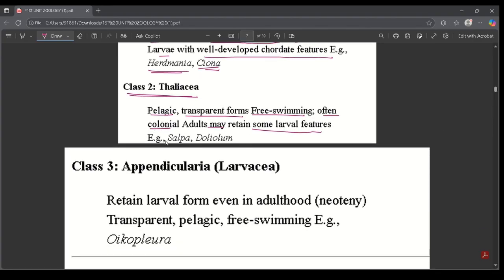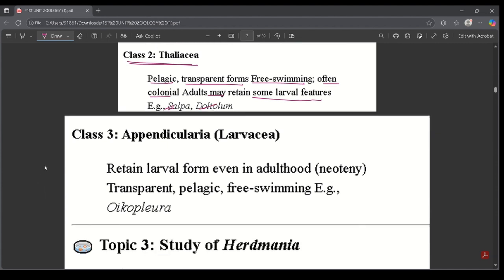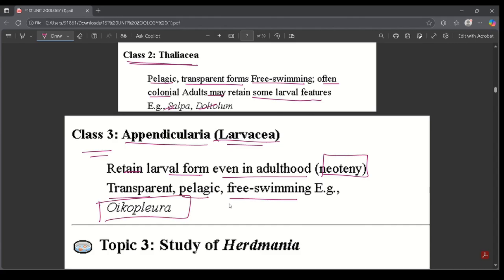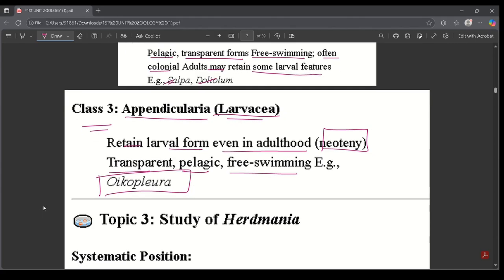Example is Salpa and Doliolum. We have class 3, Larvacea, also known as Appendicularia. Retain larval form even in adulthood, neotenic, transparent, pelagic, free swimming. Example, this, Oikopleura.